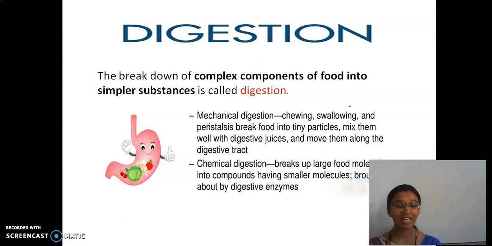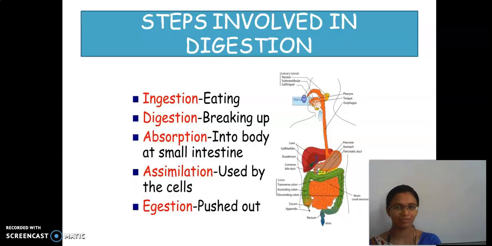As I already said, there are 2 types: mechanical digestion and chemical digestion. Mechanical digestion takes place in our mouth by chewing, and chemical digestion takes place in our stomach by digesting it completely.